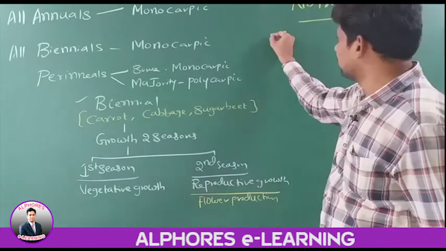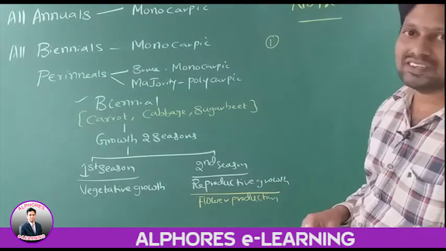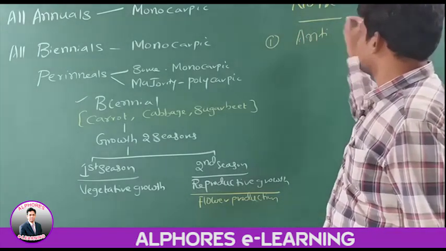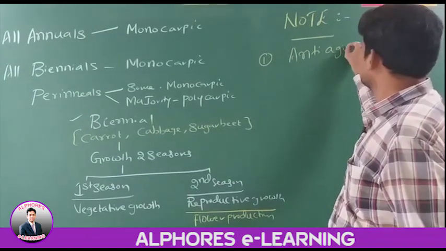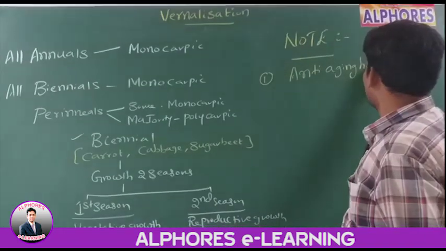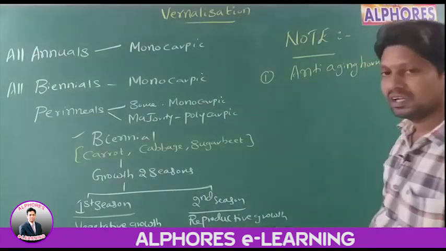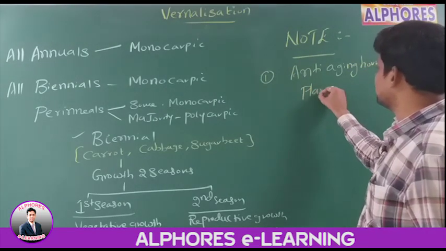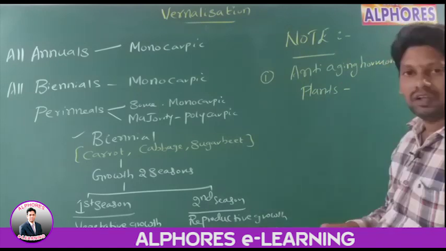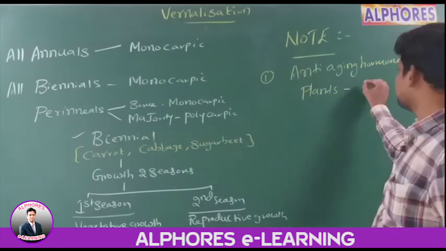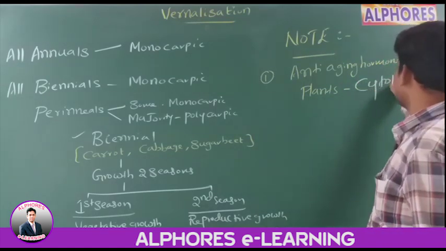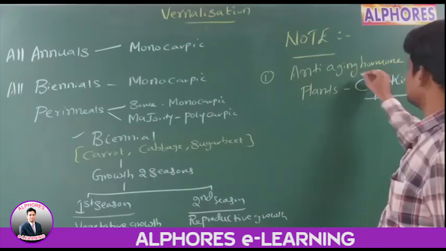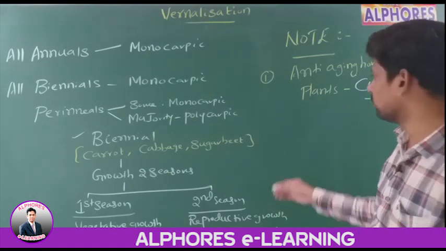Number one, go for the first one. Anti-aging hormone in plants. What is this anti-aging hormone in plants, sir? Cytokinins. Cytokinins is the anti-aging hormone in plants.